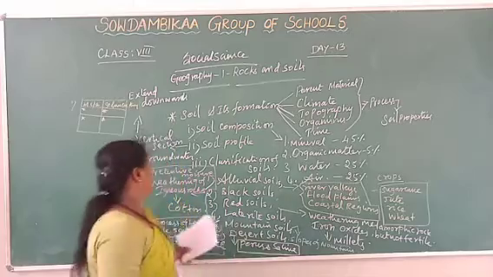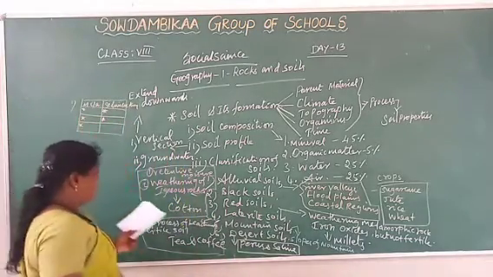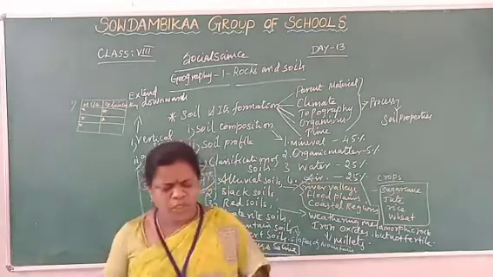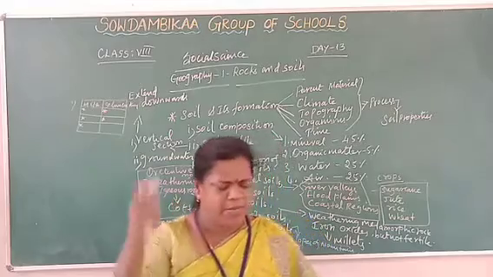And the next point, we are going to write the third point. Two types of rocks: thermal metamorphism and dynamic metamorphism.